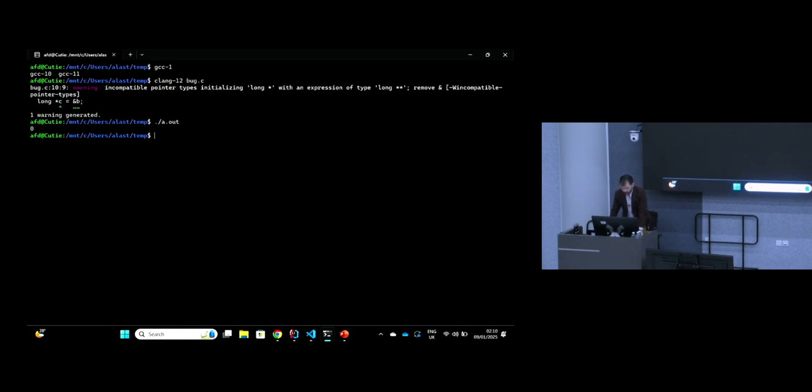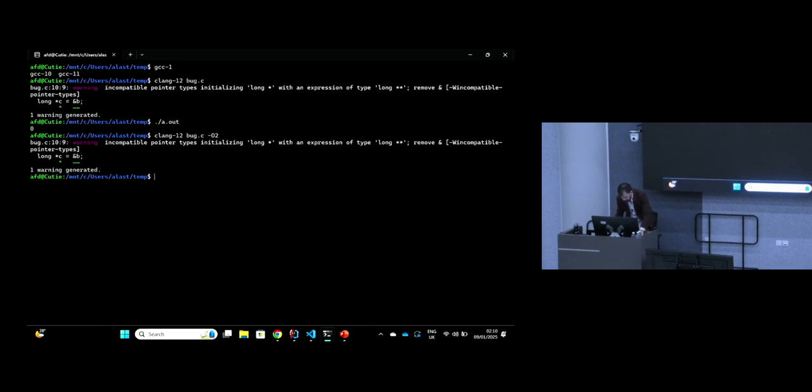Okay. So now let's compile the program again. But this time, let's enable optimizations. Let's do O2. We get the warning again. And now we run the program.